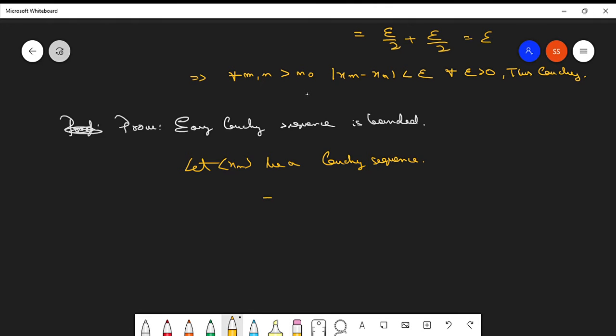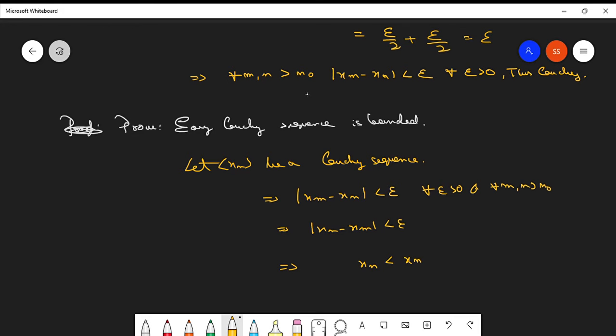Then what do we get from here? Mod of xm minus xn will be less than epsilon for all epsilon greater than 0 and for all m and n greater than n naught. From here what can we say? That mod of xn minus xm is less than epsilon. I already told how this is possible, right? From here what can we say? That xn is bounded by, see, this is pretty easy to see, right?